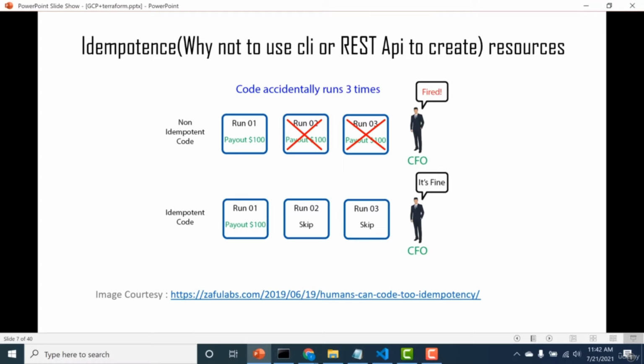So here is an example of how non-idempotent code would look. If you run it once, twice, or thrice, you can see that the payout happens every time. So there's $100 that gets deducted. Now, of course, it could either mean that $100 gets deducted or the entire application fails. So that is, in a sense, non-idempotent code. And if it's idempotent code, when it runs, it'll just deduct the money once, and the next time it'll just skip, and it will not create the resource or do anything inadvertent again. So let's look at an example of this.